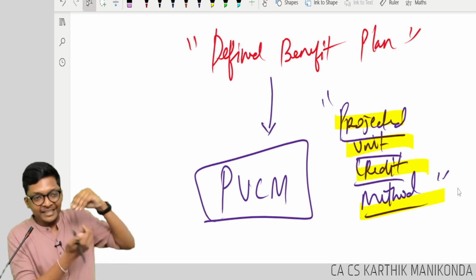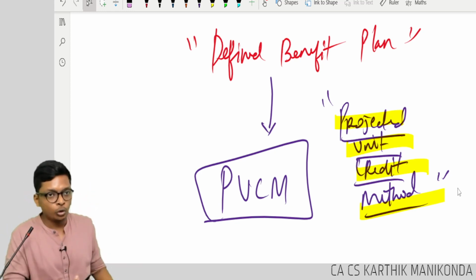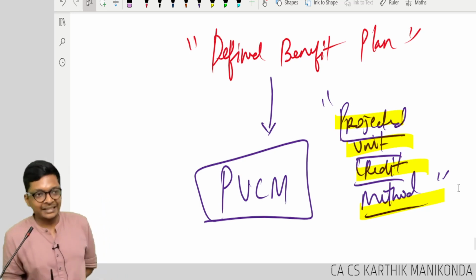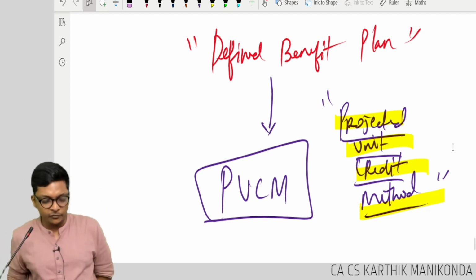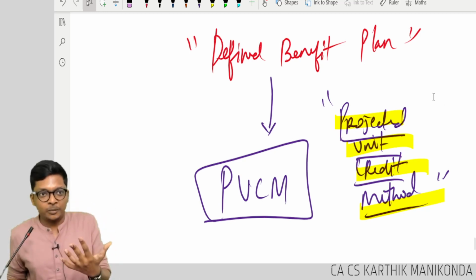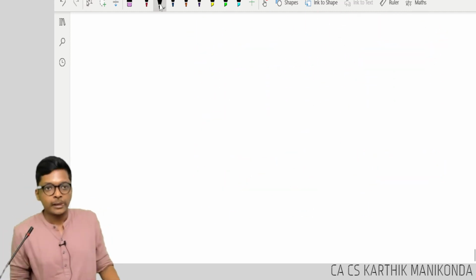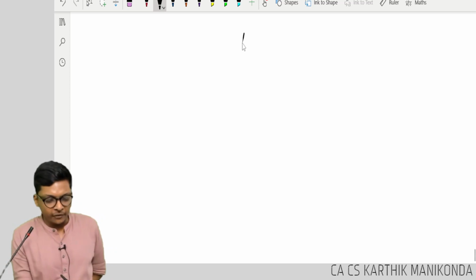Why I spent so much time on concepts from the start is to give you that same concept over here. Projected unit credit method. Let me give you a background for you to understand this. Beautiful method. You will start enjoying the subject, even though it's the last topic. If you start enjoying now also, it's fine. Now, let's take a scenario of gratuity.